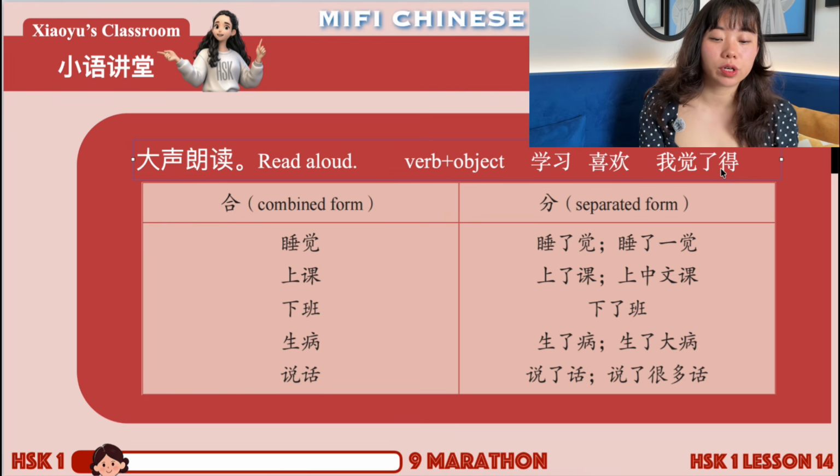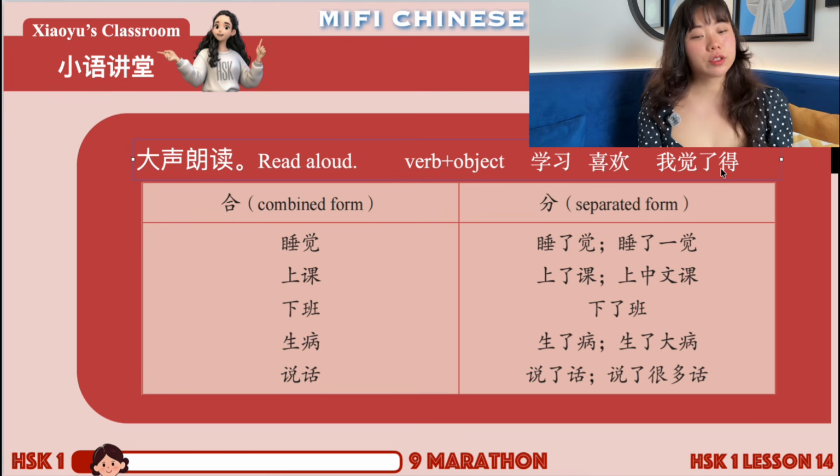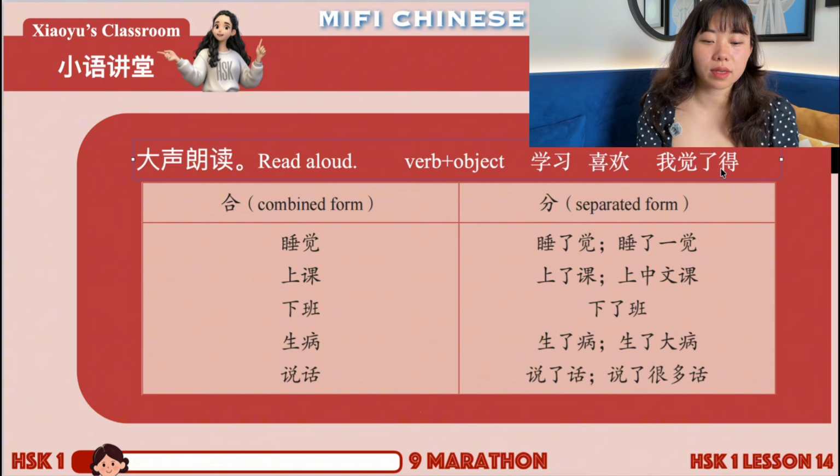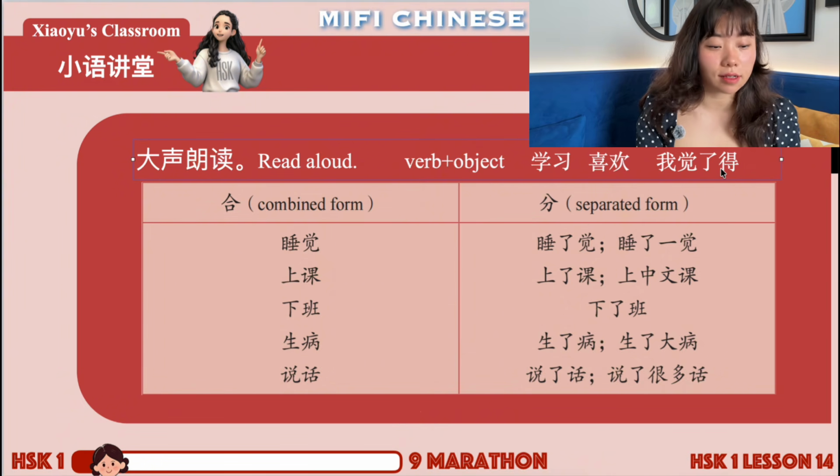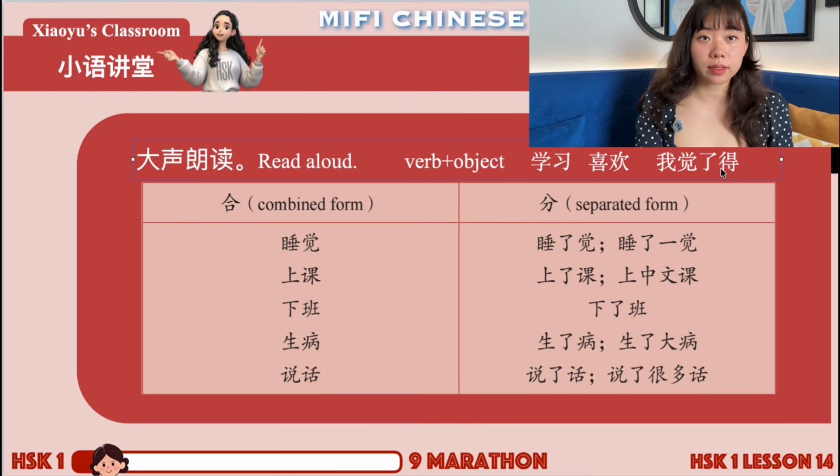So how do we differentiate? How do we know which words are separable, which are not? First of all, this is not something that you need to really memorize. This is not necessary for you to do. I would say if you learn more words, if you build up the habit, you will naturally know which words are separable and which are not.